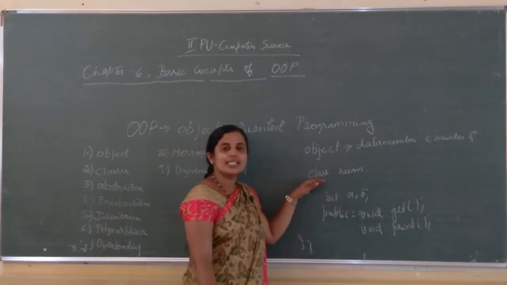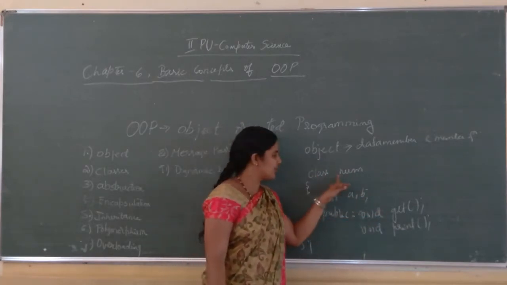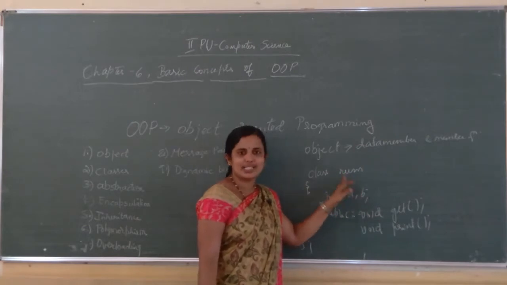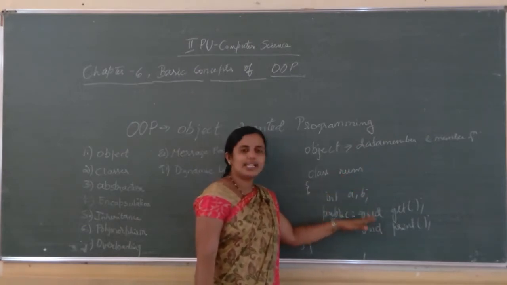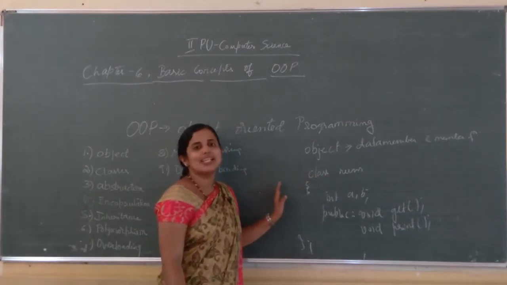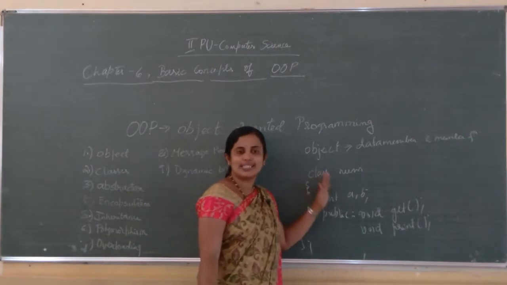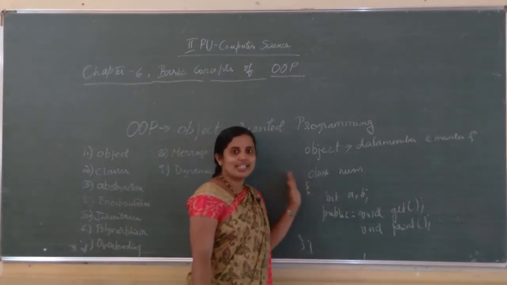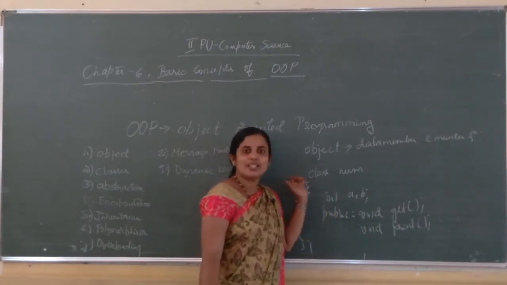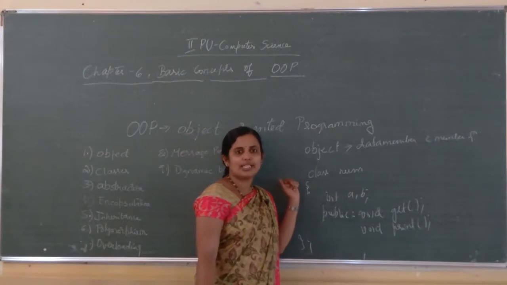Class just holds data members and member functions. Here num is a class which just holds data members and member functions, but no memory is allocated when I just define a class. When will the memory be allocated for data members?